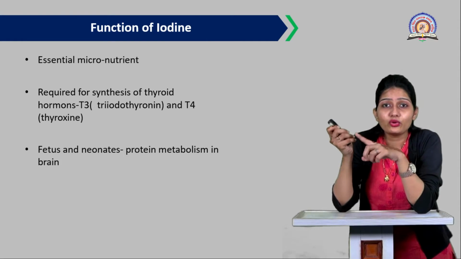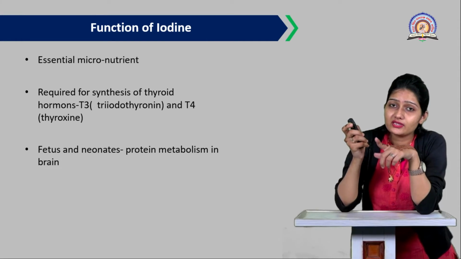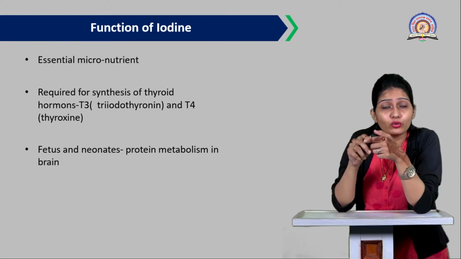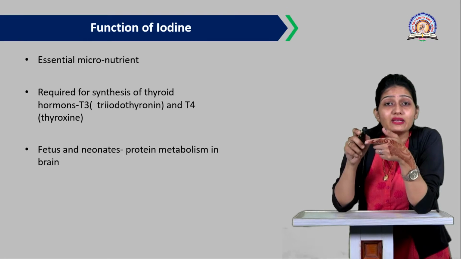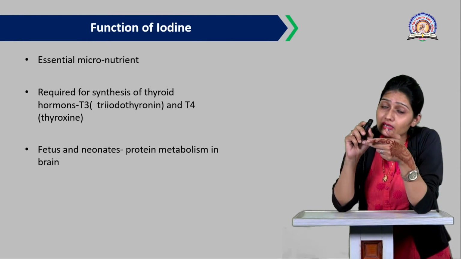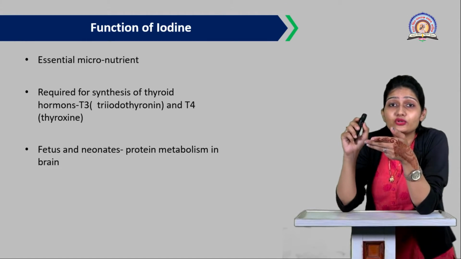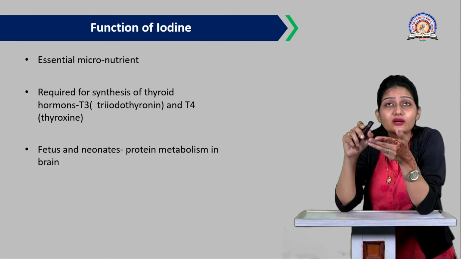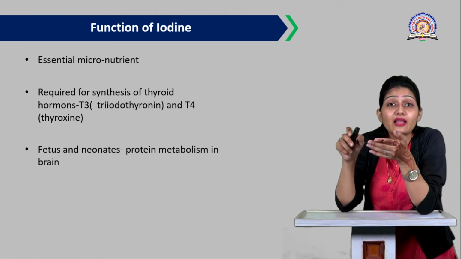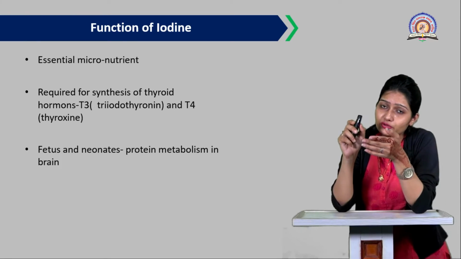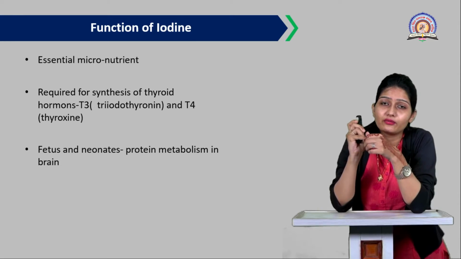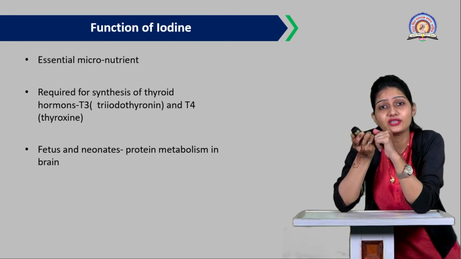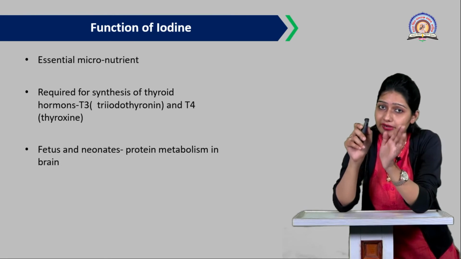So what is the role of these T3 and T4? We just discussed about this. They play an important role in metabolism, in heart rate, in maintaining the internal body temperature. Then they also play a role in weight maintenance. Then for the health of our skin, nails and hair also they play a major role. Remember students, for your MCQ type of question or viva related to this iodine deficiency disorder, that is the role of T3 and T4 also.